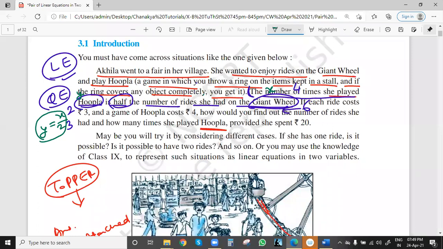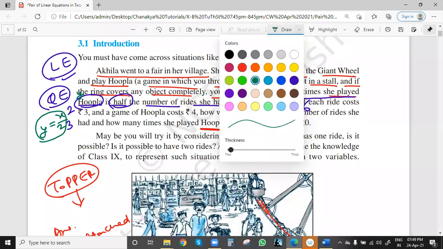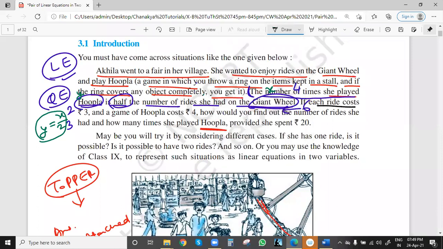Now after this, see, if each ride costs rupees 3, ride means ride on the giant wheel, and a game of hoopla costs rupees 4. Each game means one game. One ride on the giant wheel is 3 rupees. One hoopla game price is 4 rupees.